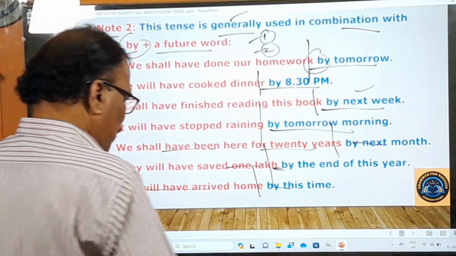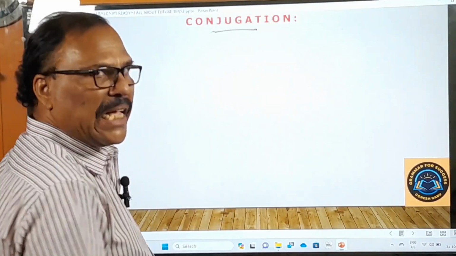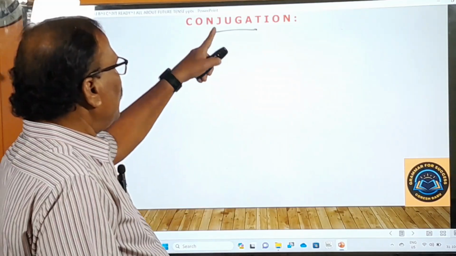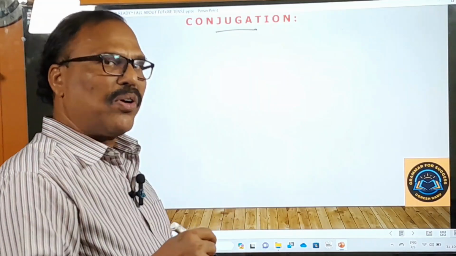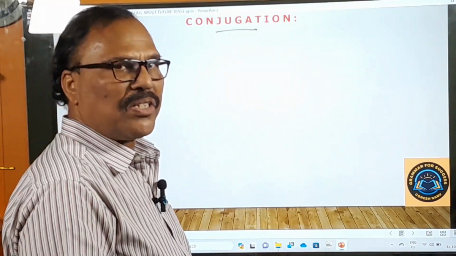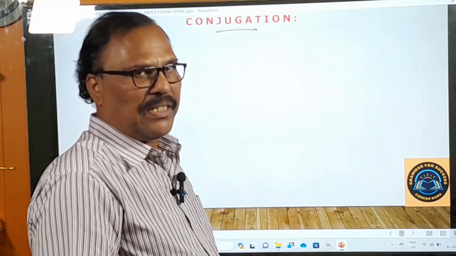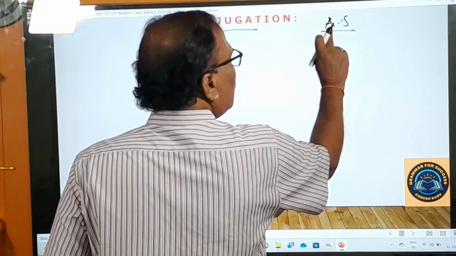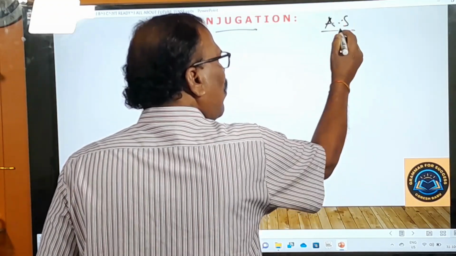Now let us go to the next point. Conjugation is there. This is a very, very important aspect while learning these tenses. Okay, the conjugation is very important because if you want to improve your spoken English skills, you must be thorough in the conjugation. Conjugation means what? Changing one kind of sentence into other kinds of sentences. Okay, for example, the assertive sentence. Assertive sentence means it's an ordinary sentence or a normal sentence. That is called an assertive sentence.